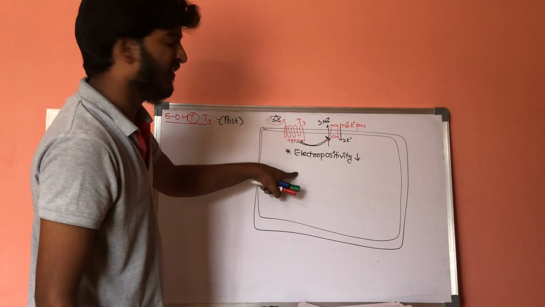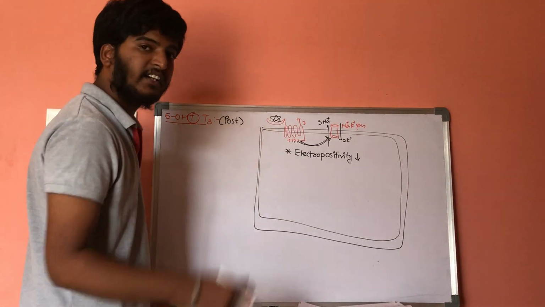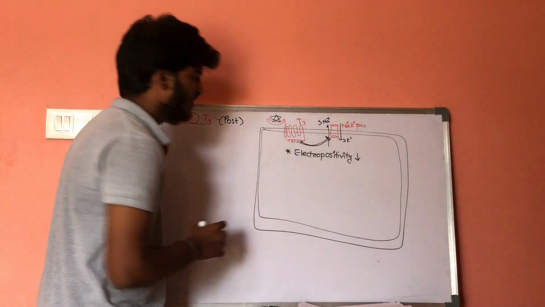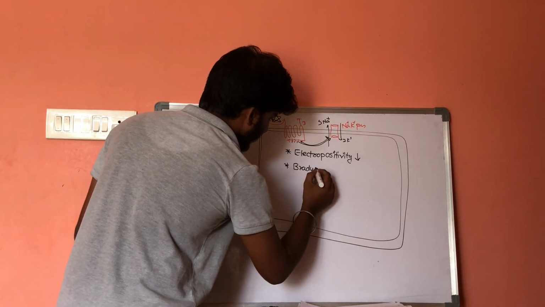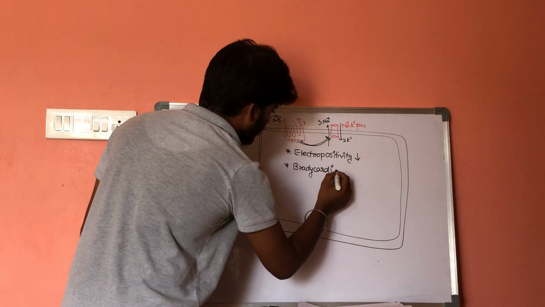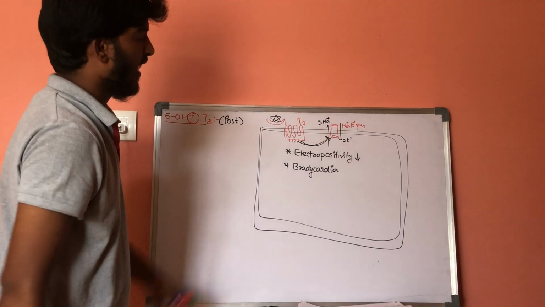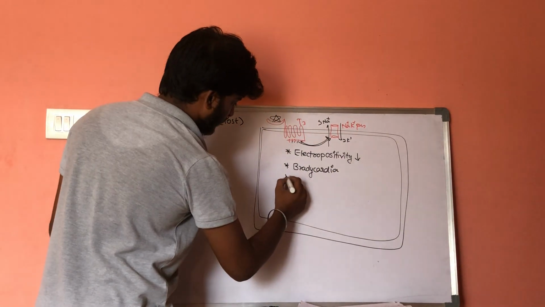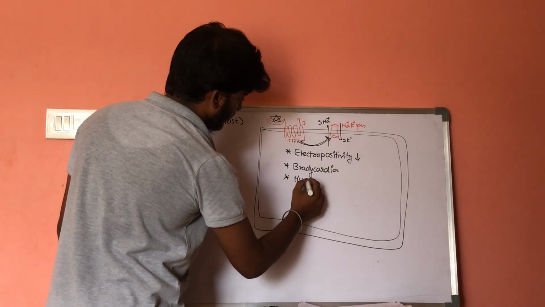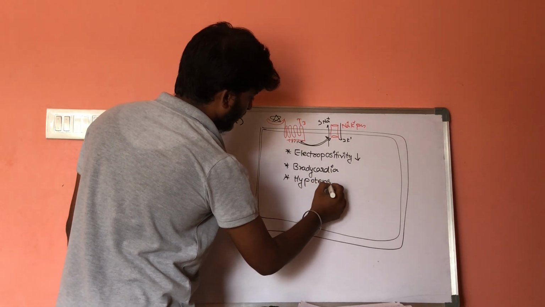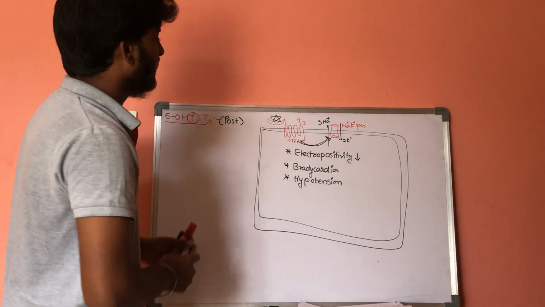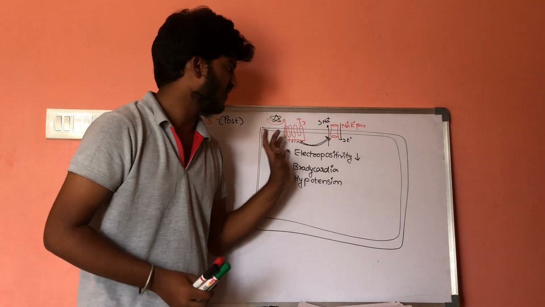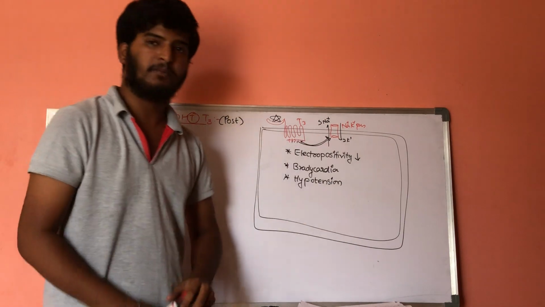Let us consider if it is a heart cell, it results in decreasing of heart rate. So it results in bradycardia and it also results in hypotension. So this is the action of 5-HT3, which is a unique type, activating the sodium potassium ATPases.